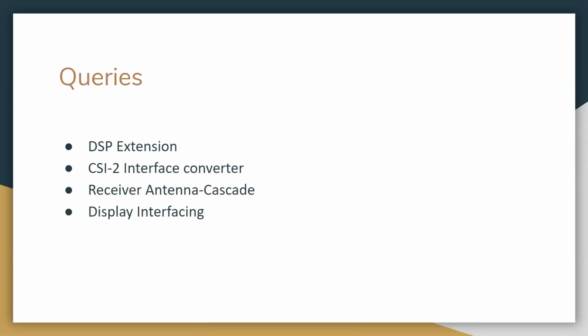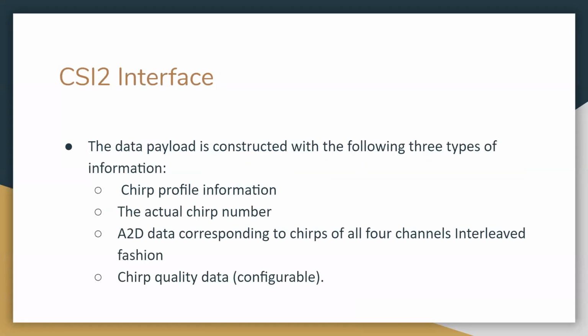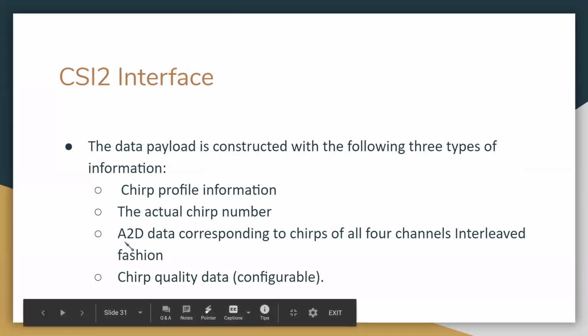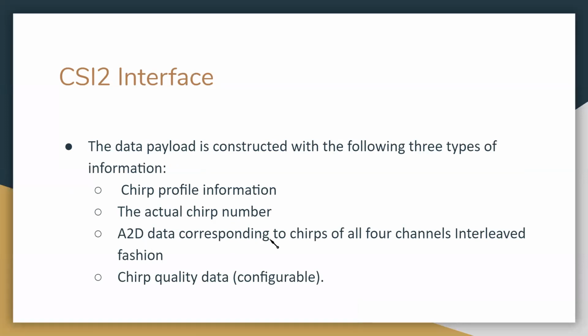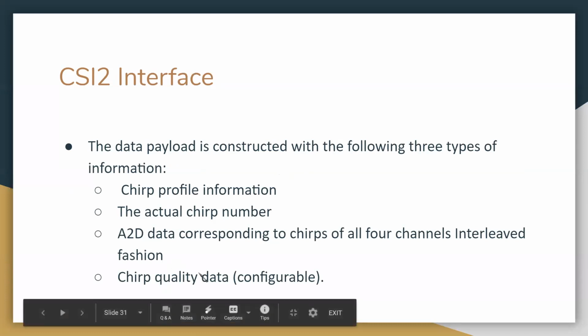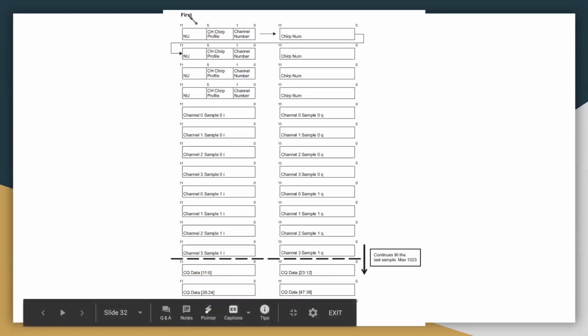And the next query is about interfacing. First thing is the CSI data transfer that is happening. What we got is the information that it can carry: chip profile information, actual chip number, and analog to digital data from all the 4 channels in an interleaved fashion. First the data will be from the first receiver, then from the second, then the third, then the fourth receiver. In this way it will be there. And chirp quality data will also be there, which is configurable, which we can change.